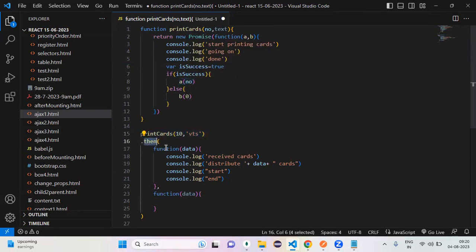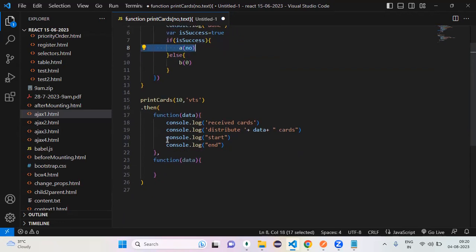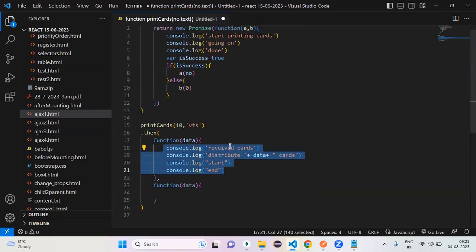How can we handle that promise first? Then. Okay, so first argument or second argument in this case? You call the first argument. See this, is success true, right? So line number 8 executes. If it is the first argument, then at that time the first function will be called: received cards, distribute, start and end.